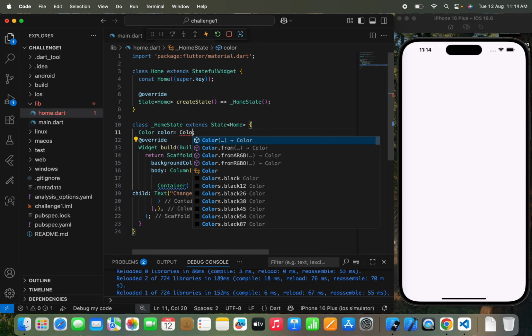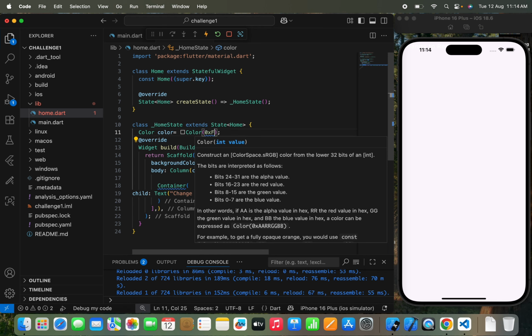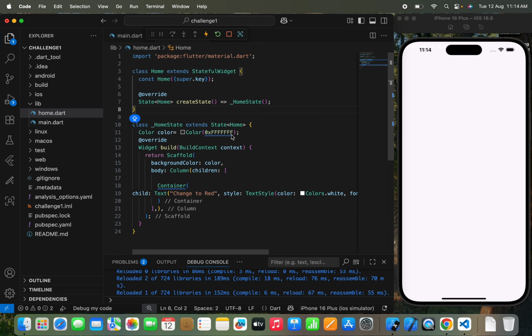So I'll write Color 0x, and we'll pass f, 1 2 3, it's 7, right? 6. So it's a white color, and we have passed the background color as white.